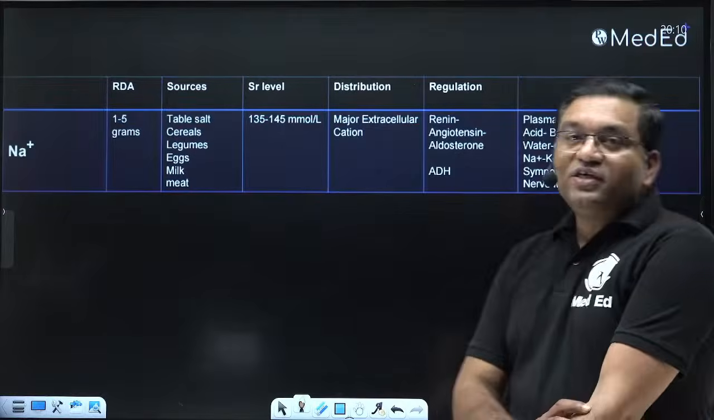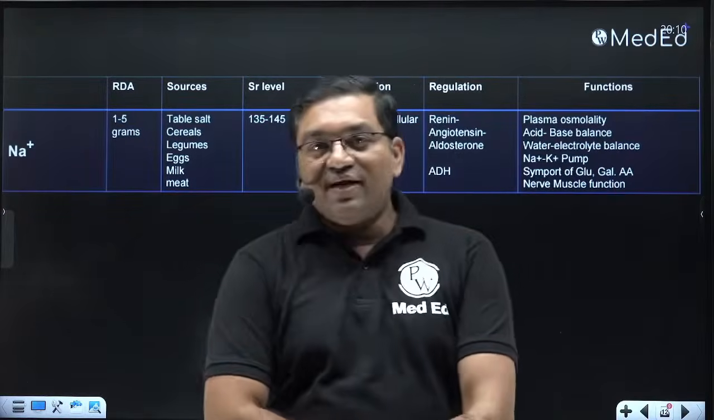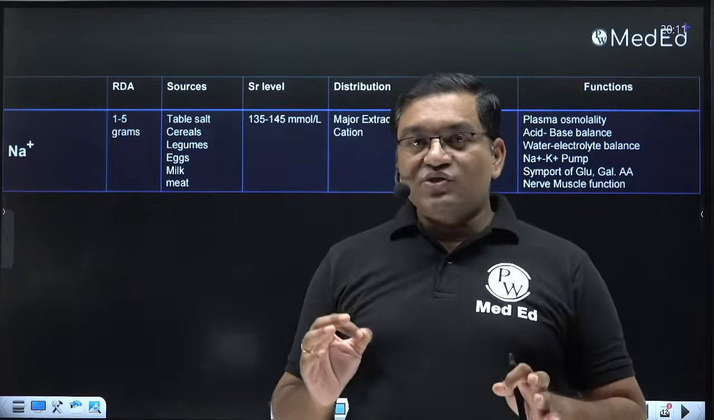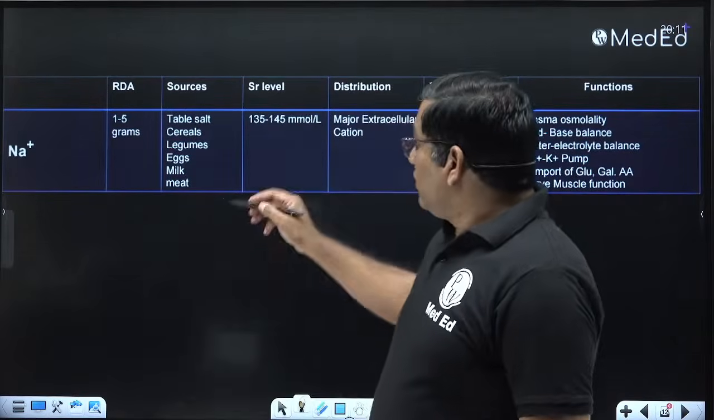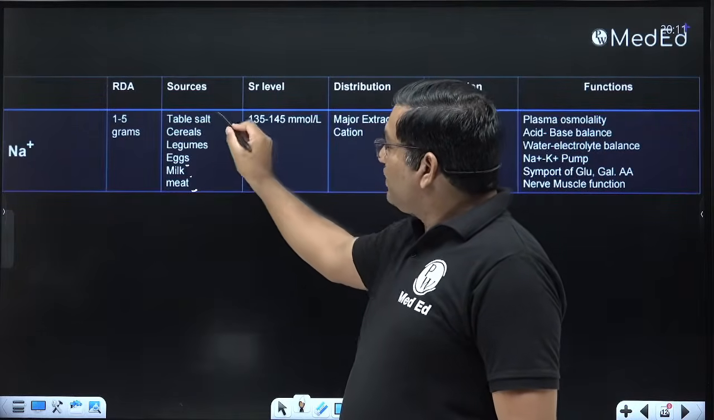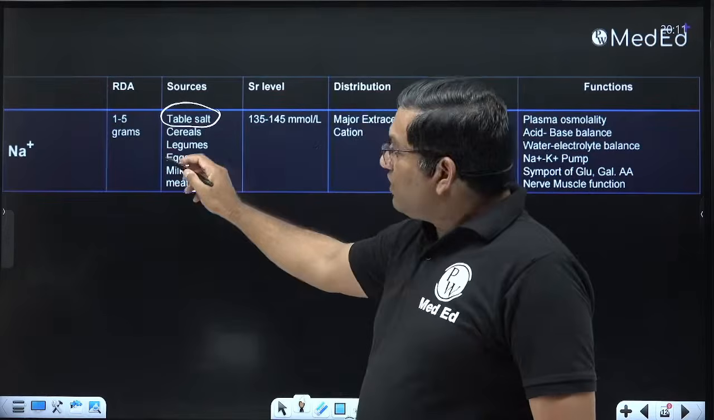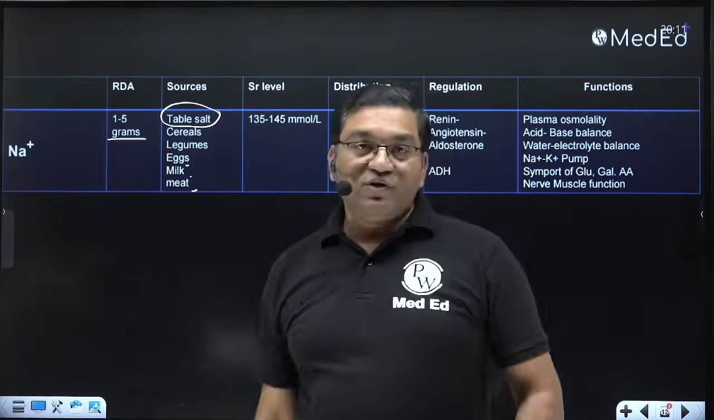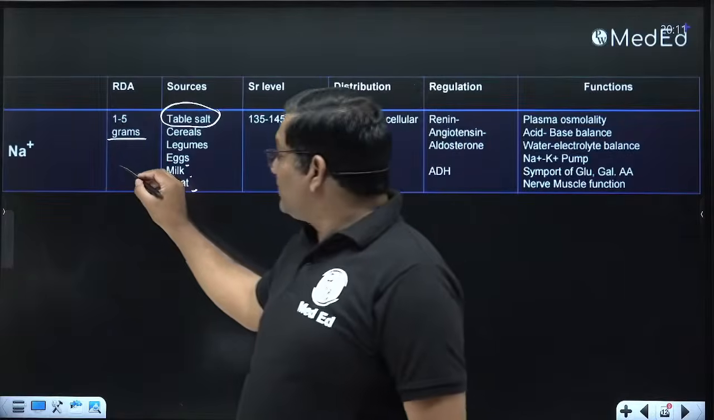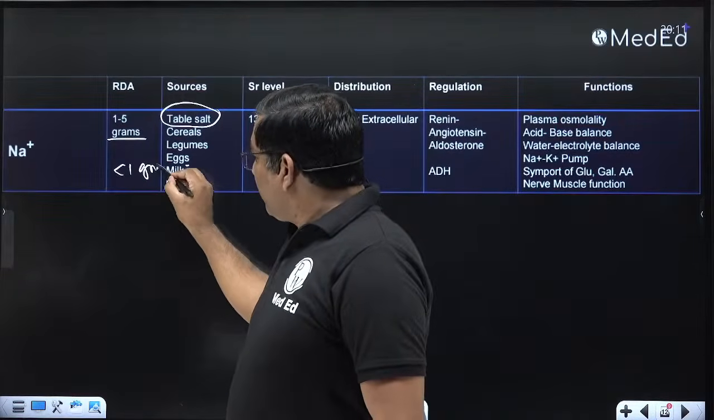Then the important one, also a part of electrolyte balance and imbalance: sodium. It is present in table salt, cereals, legumes, egg, milk, and meat, but the main source is table salt. The requirement is 1 to 5 gram per day, but in case of a hypertensive family, it is less than 1 gram per day.